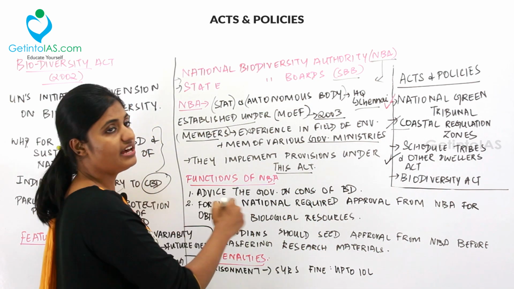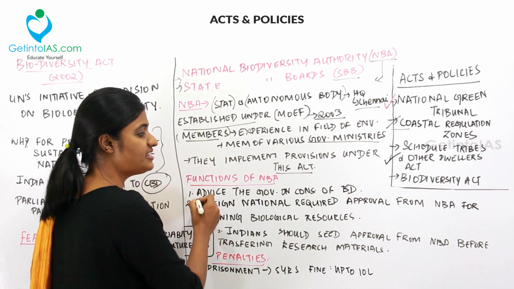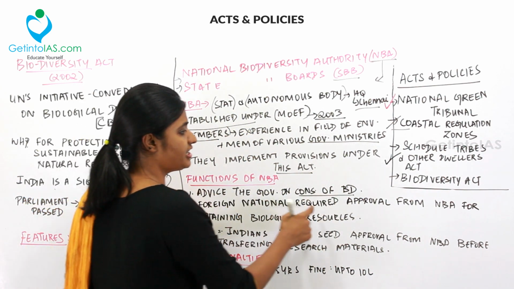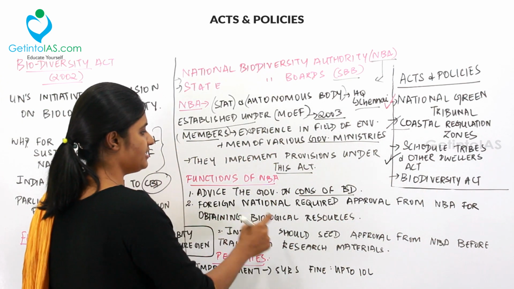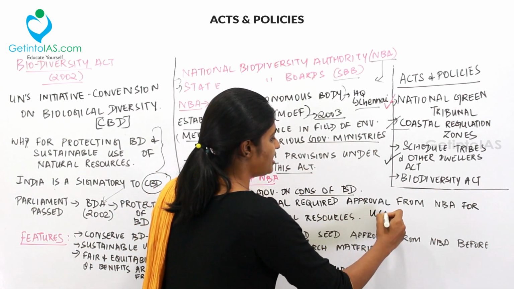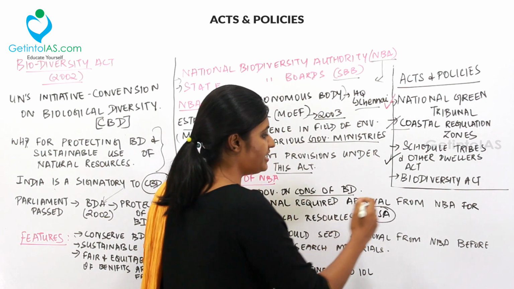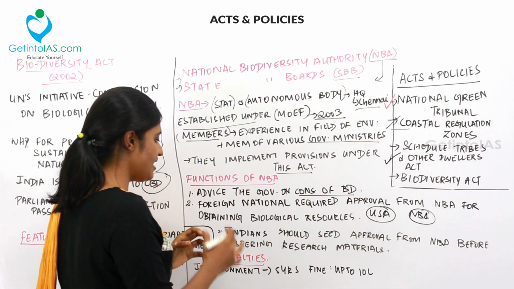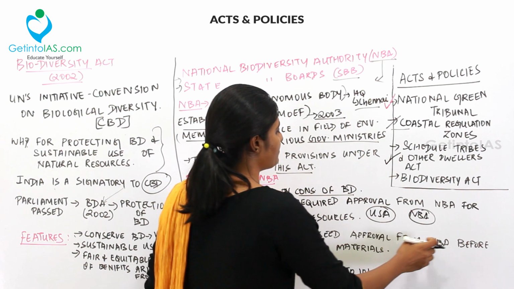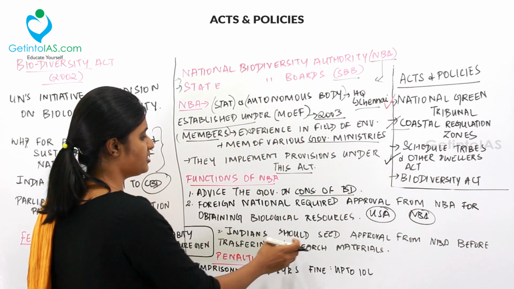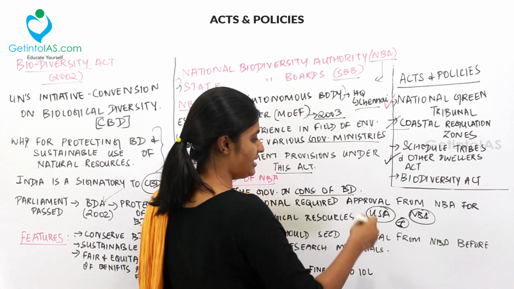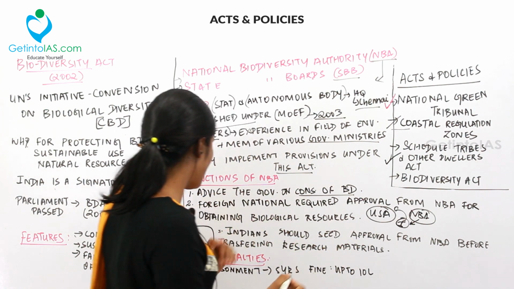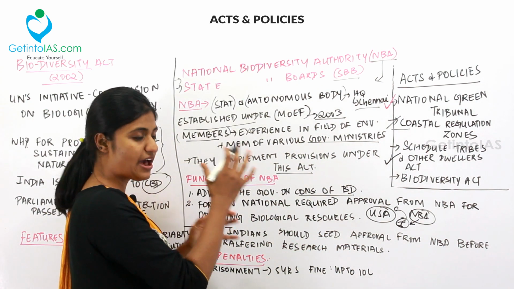So what are the functions of the NBA? The first one is to advise the government on conservation of biodiversity. Second, foreign nationals require approval from the NBA for obtaining biological resources. For example, if USA wants any biological resource from India, it needs to get approval from the National Biodiversity Authority. In the same way, Indians should seek approval from the NBA before transferring research materials. That is, if India is sending any material from here to USA, it needs to get the approval of the NBA. And lastly, what are the penalties under the Biodiversity Act?